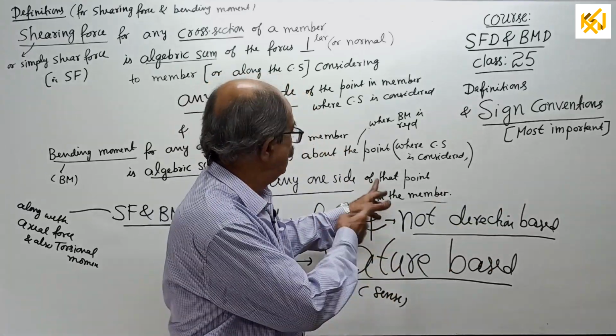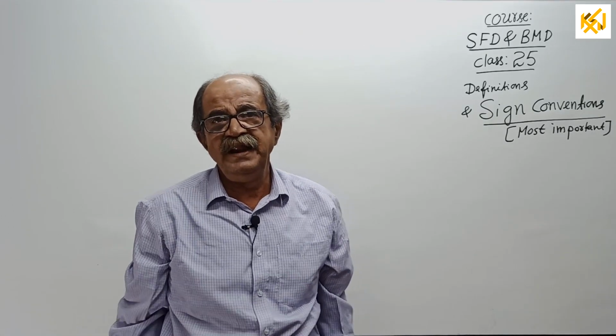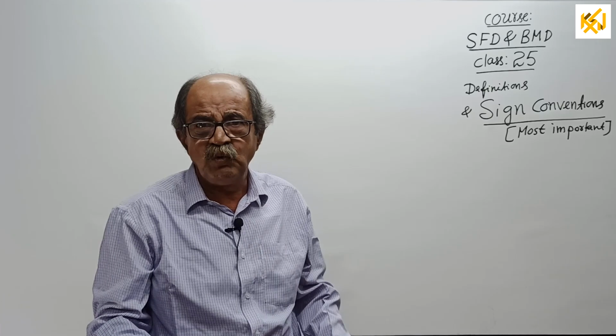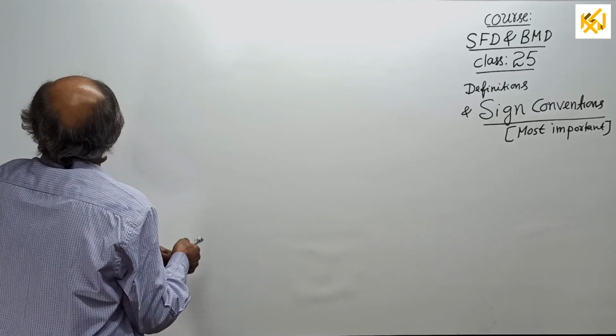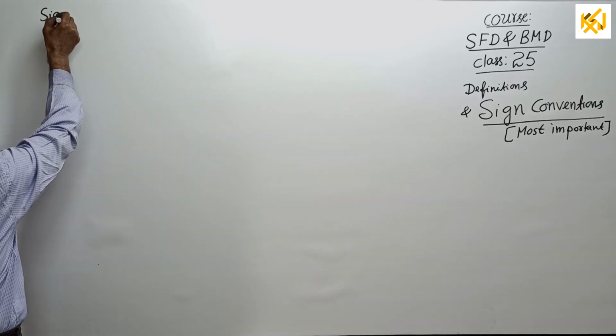Okay, start. Now, sign convention will come. Okay, we are ready for sign convention now. The very, very powerful part of our course. See, I will first write sign convention.